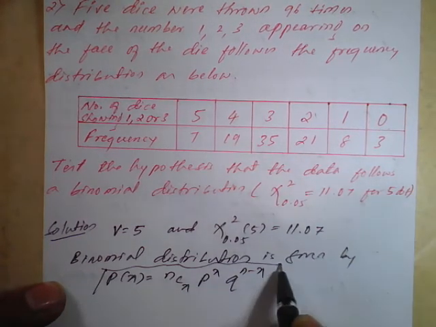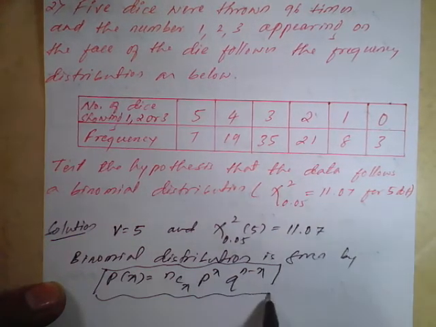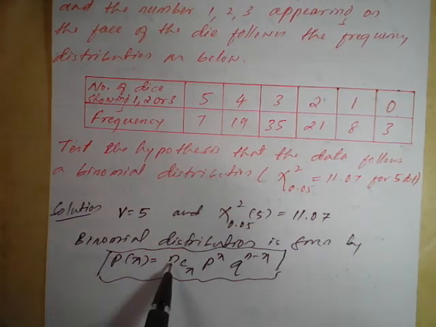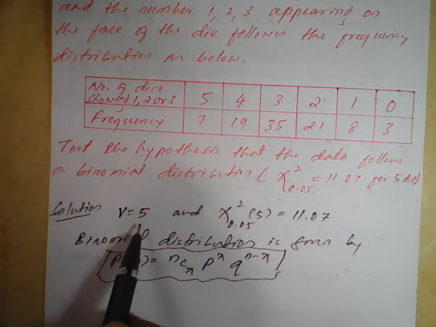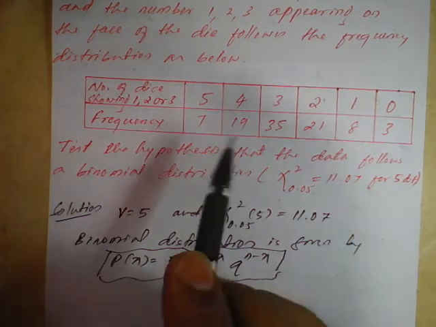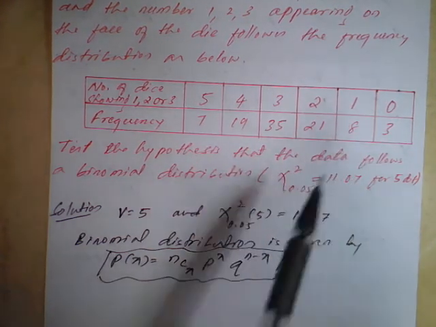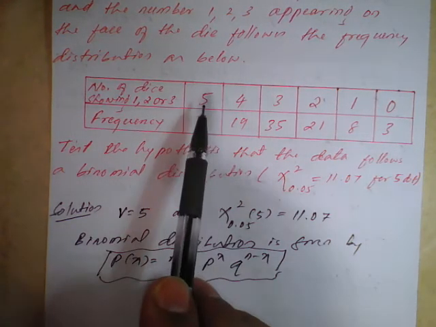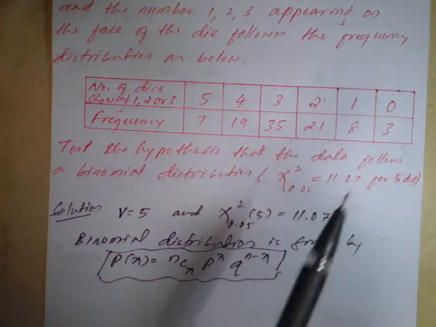This is the formula we are going to use, which we already know. Here the n value is again the degree of freedom 5 only. So don't count 1, 2, 3, 4, 5, 6; we'll take the degree of freedom as n. Then the x values are 5, 4, 3, 2, 1, 0 only.